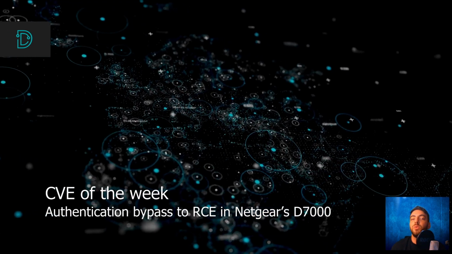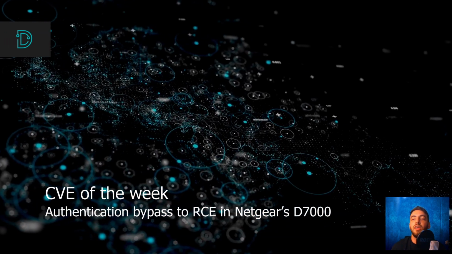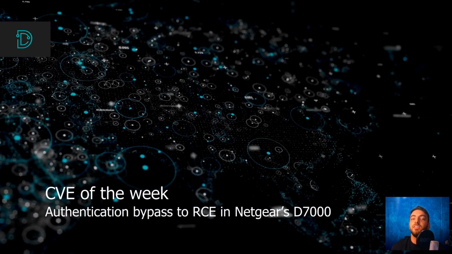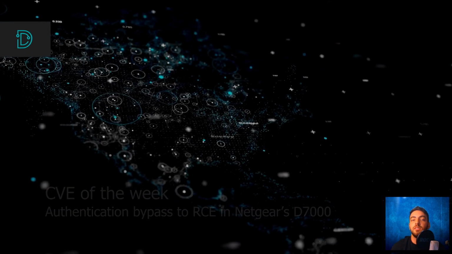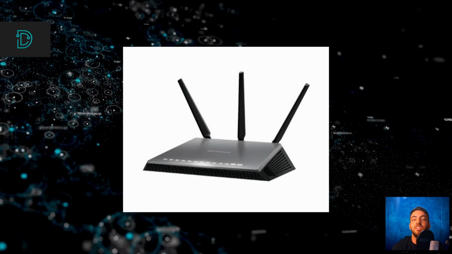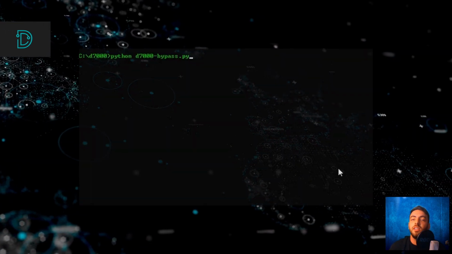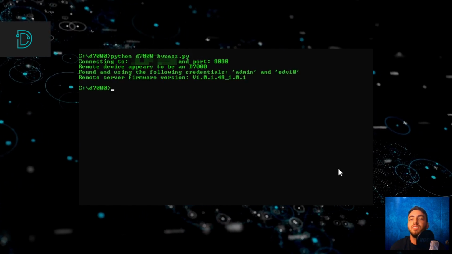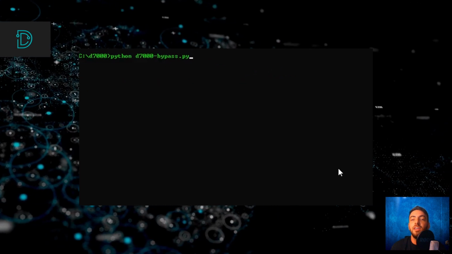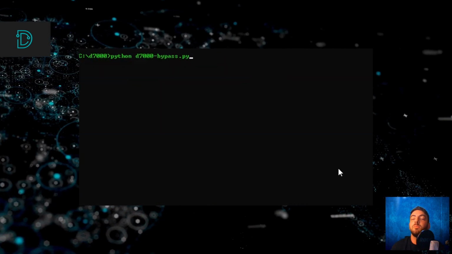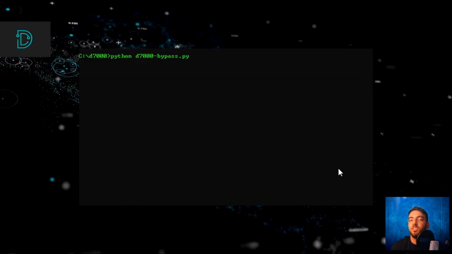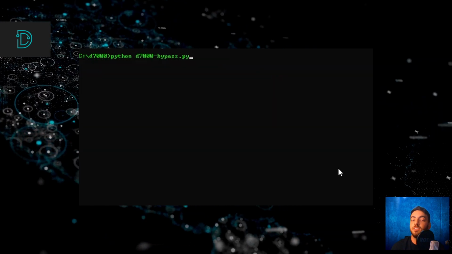Now for our CVE of the week, a vulnerability in Netgear's D7000 devices allows unauthenticated users to reveal the admin password and use it to execute arbitrary commands. This authentication bypass vulnerability affects the web interface of Netgear's D7000 devices. The vulnerability can occur since D7000 doesn't validate requests properly, allowing unauthenticated users to request any file, even files containing admin passwords. Using the admin password, an attacker can gain admin privileges and execute commands as if they were an administrator.